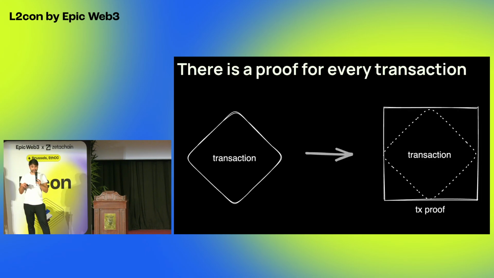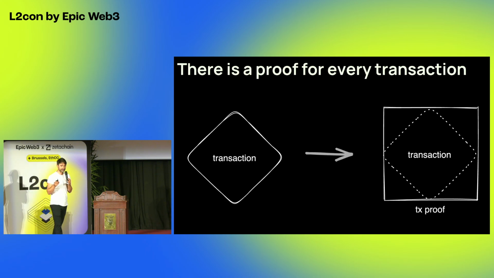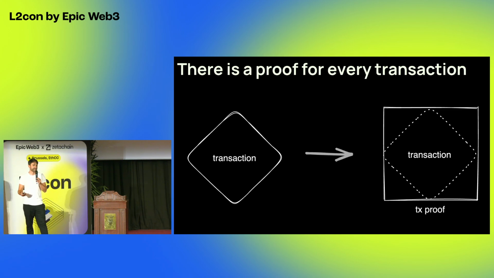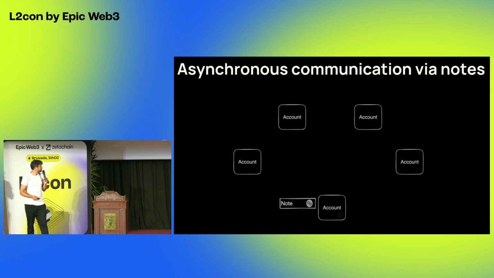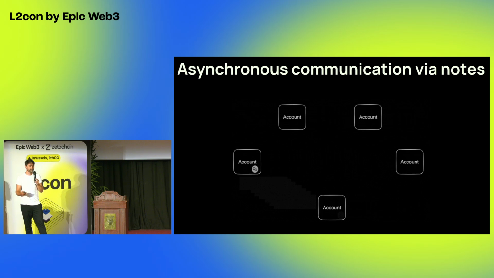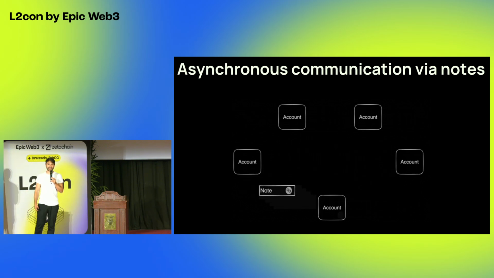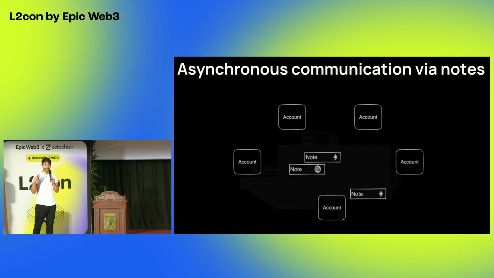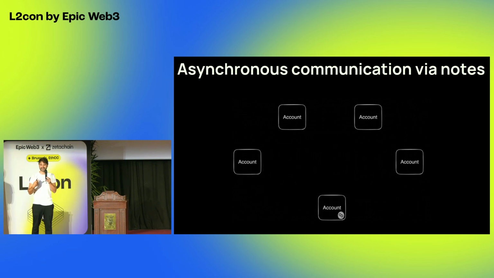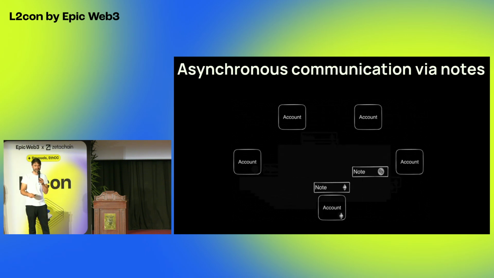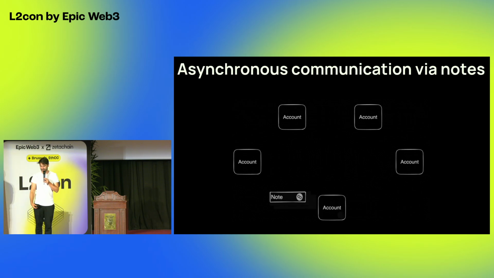Because for every transaction there's always a zero-knowledge proof, and because every transaction always involves only one single account, the user has all the information to create the ZK proof about its own state transition. That's the whole concept behind it. And that leads to parallel transaction execution because it's asynchronous. It's a bit like the actor model in databases. Accounts are our actors, and state changes get triggered when they receive new notes, and then they can trigger state changes in other accounts by pushing notes to them.